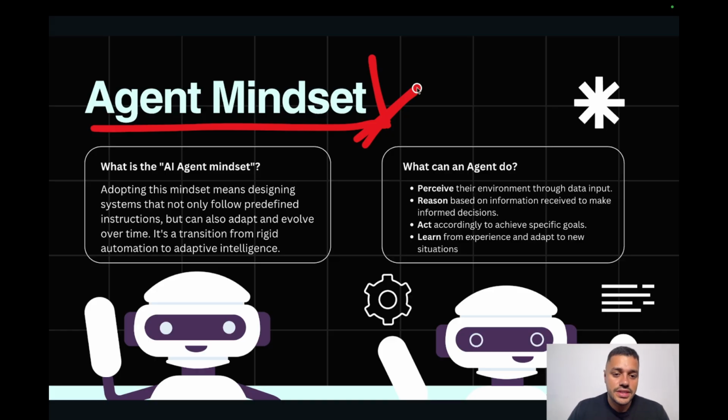Finally, we have the most important thing that you always have to keep in mind, which is the agent mindset. You have to develop this agent mindset. You have to understand the agent is an autonomous system, and when you add AI, it's just an agent empowered with AI, but it's an autonomous system that can learn, reason, act, and perceive. It doesn't matter if you have multiple agents in the same workflow. Always keep in mind each agent as an autonomous system.